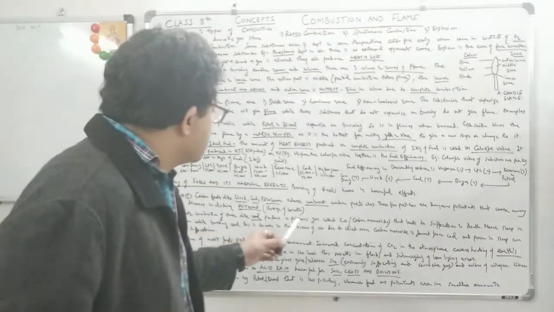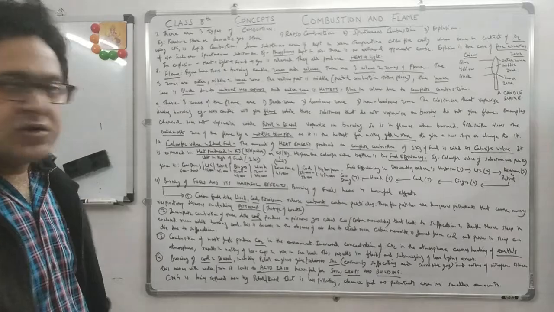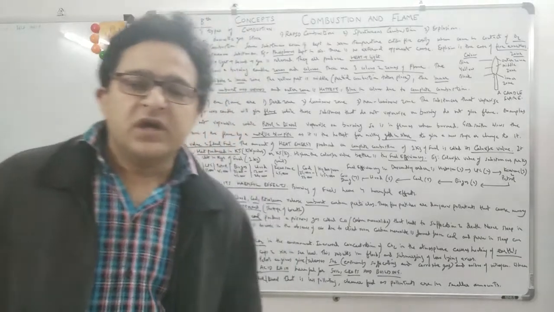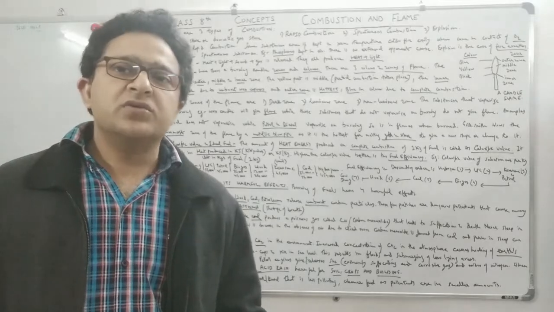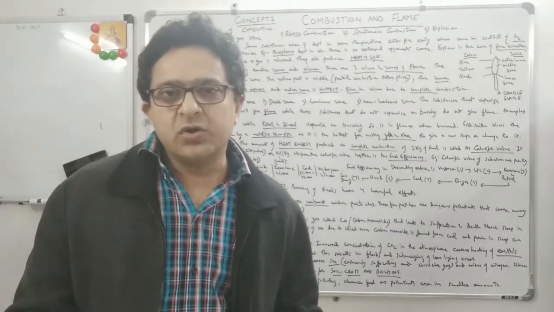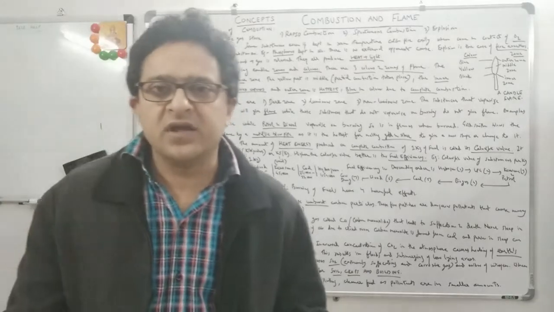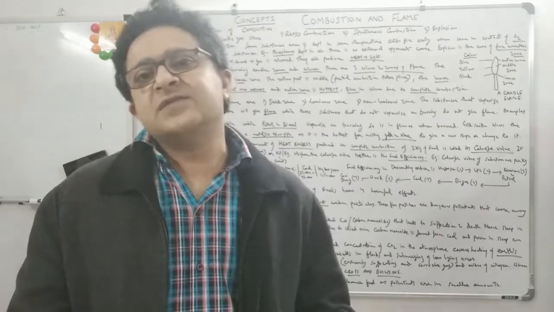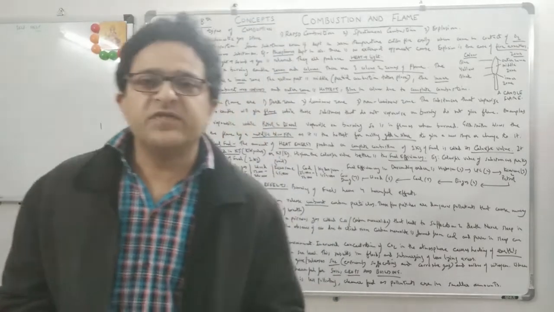like coal produces a poisonous gas. What happens when there is incomplete combustion of coal is that it releases a gas which is carbon monoxide. See, CO2 is CO2. When one atom of oxygen is missing, because the oxygen supply is less, then it becomes CO. CO is carbon monoxide, which is a very poisonous gas.